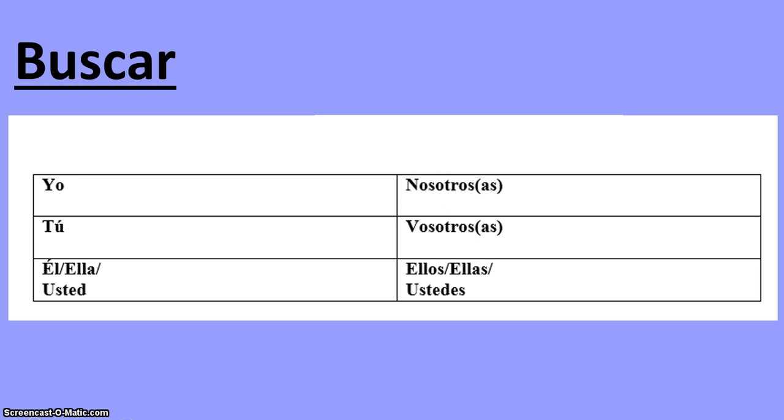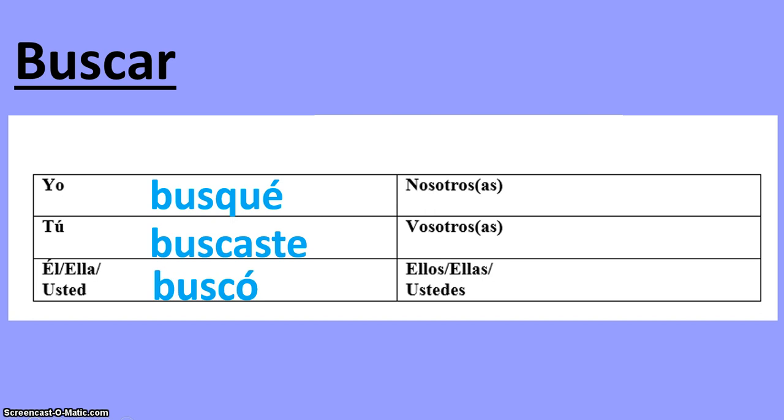Just really quick, let me show you what buscar, pagar, and empezar look like in all their forms, just so you can see. Yo busqué, tú buscaste, él, ella, usted buscó, nosotros buscamos, and ellos, ellas, ustedes buscaron. You can see our yo form is still going to have an accent on that E, and our él, ella, usted form is still going to have an accent on the O. The only change here was the C to QU.